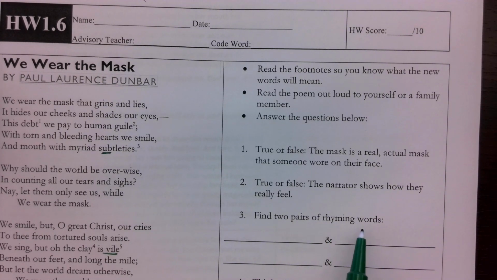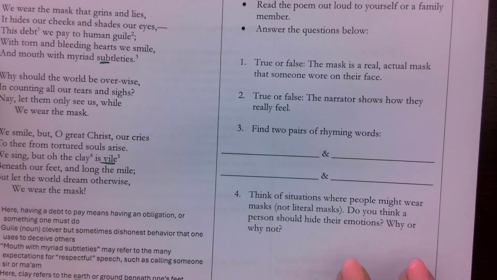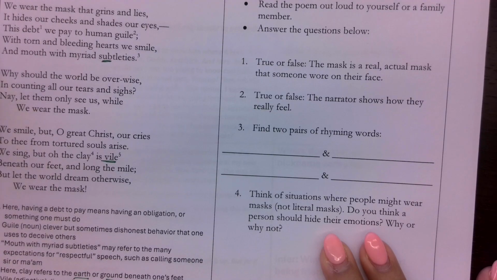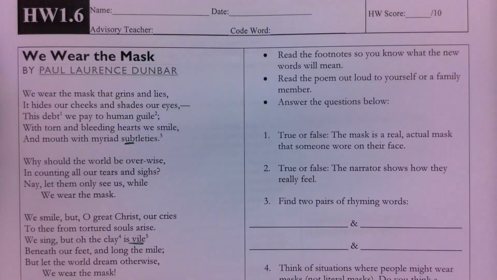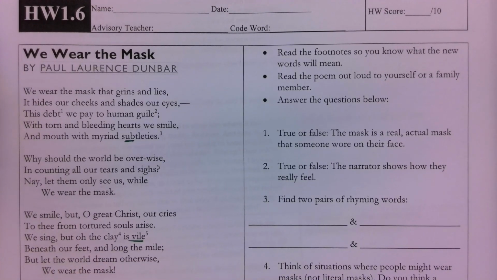And then we're going to look for 2 rhyming words. And then lastly, we're going to think of situations where people might wear masks, not literal masks, but like might pretend to be someone else. Do you think a person should hide their emotions? Why or why not? So we're thinking about not really wearing a mask, but how we're hiding who we really are. So I'm going to read this out loud, and as I'm reading it, if you find any tricky words, I want you to circle them or underline them so that you can practice saying them too.